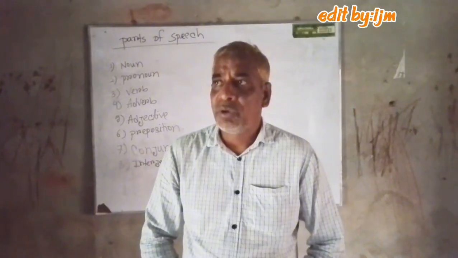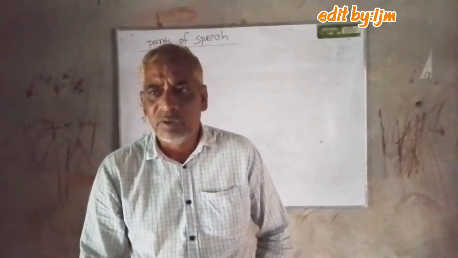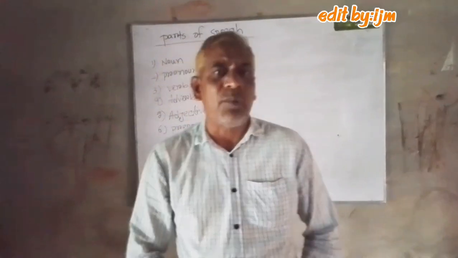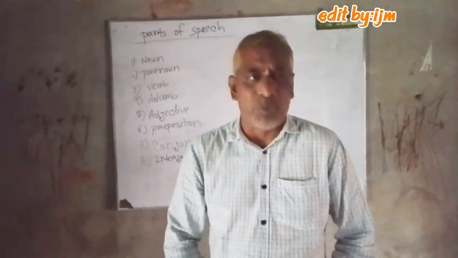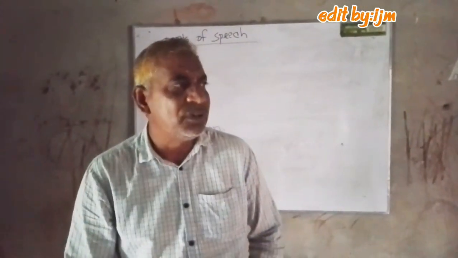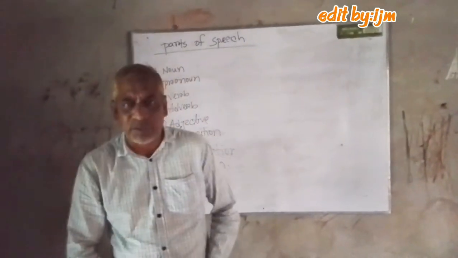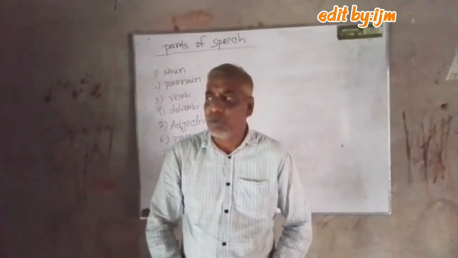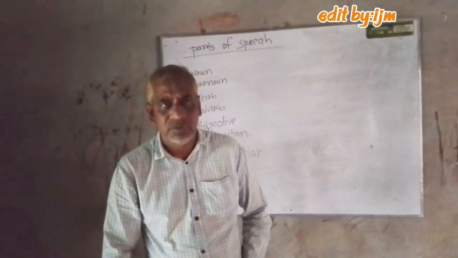Next, we learn the classification of noun. How many kinds of noun are there? Noun is a naming word, as we know before. There are 5 kinds of noun: proper noun, common noun, collective noun, material noun, abstract noun.